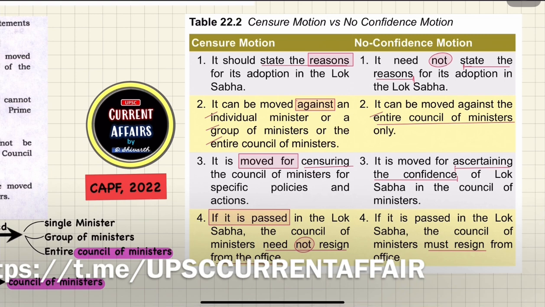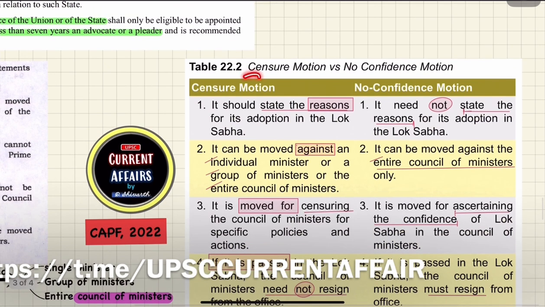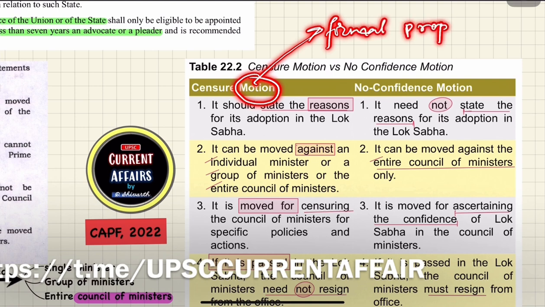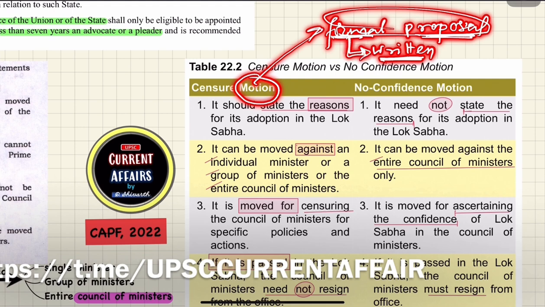So first of all, what is a motion? Motion is a formal proposal. Proposal, you know, prastav. Formal means written. Suppose you want to convey or give a proposal in the house; that will be formal only when it is mentioned in written format.